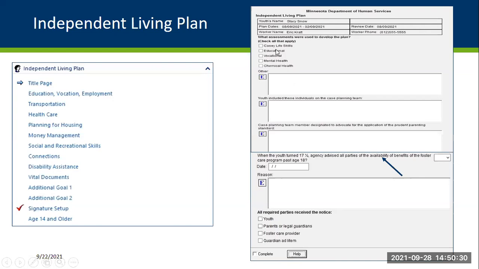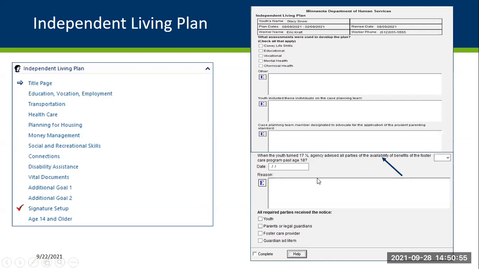And any other assessments that might not be listed here. Then youth included these individuals on the case planning team. You would include the individuals who are on the case planning team, obviously, and case planning team members designated to advocate for the application of prudent parenting. That information can be filled out within this field.